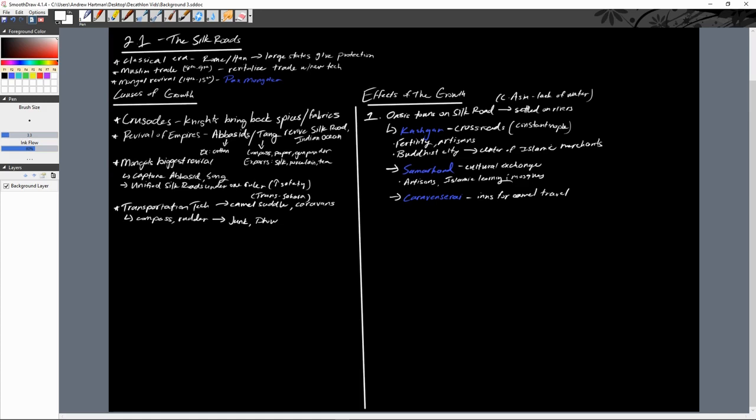Okay. The other key thing that we see come out of the growth, the effect of the Silk Road trade, is what they call commercial innovations. Now, what does it mean? What does commercial mean? Well, commercial is the usage of the word commerce, right? And so what we're really looking at here is trade and economic innovations, right? And so we're going to start with China, right?